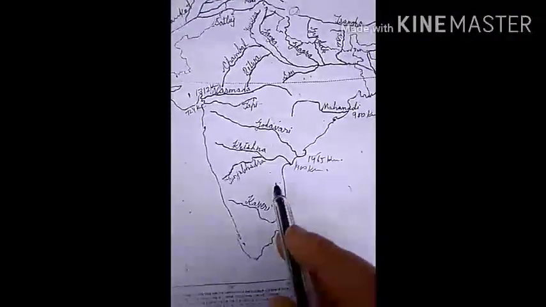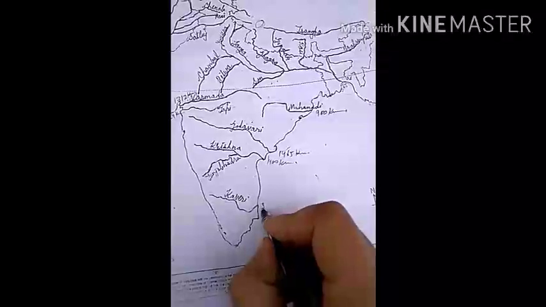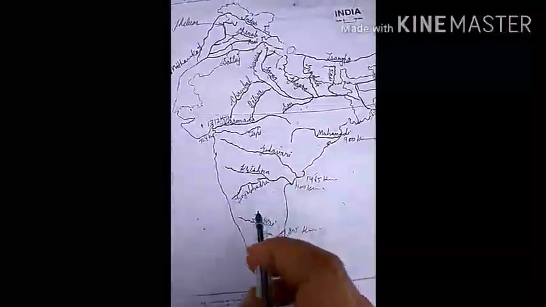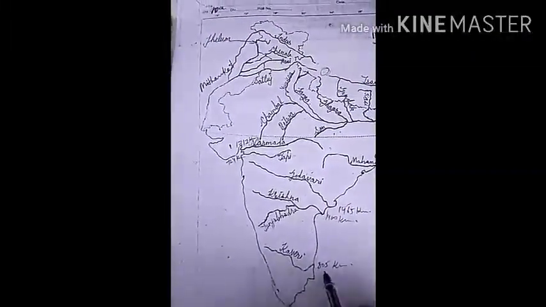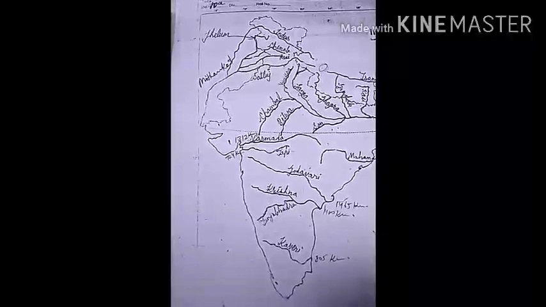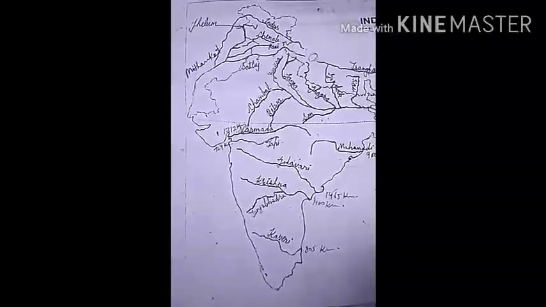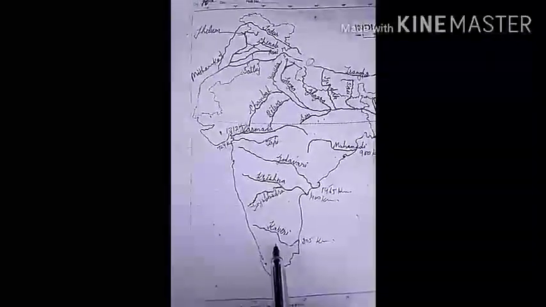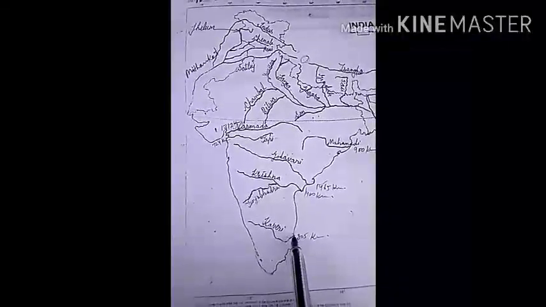After it, Kaveri River. Kaveri River is 805 km long. It rises from the Brahmagiri range in the Western Ghats and falls into the Bay of Bengal. Its main tributaries are Amravati, Bhavani, Hemavati and Kabini, and it drains parts of Karnataka, Kerala and Tamil Nadu.